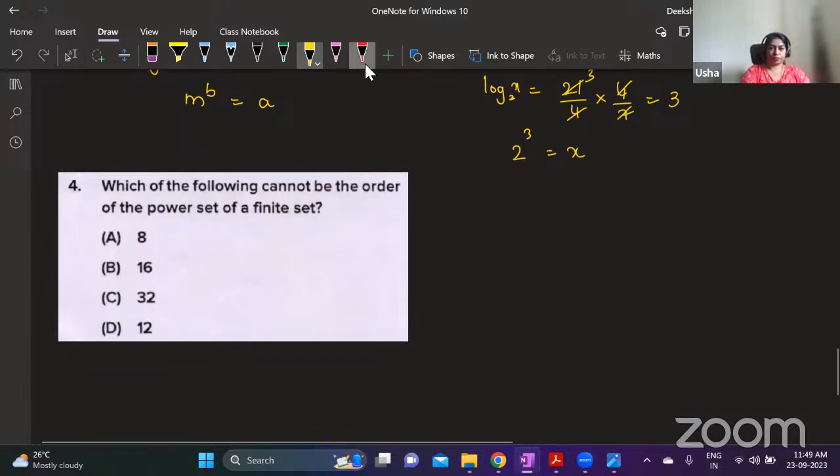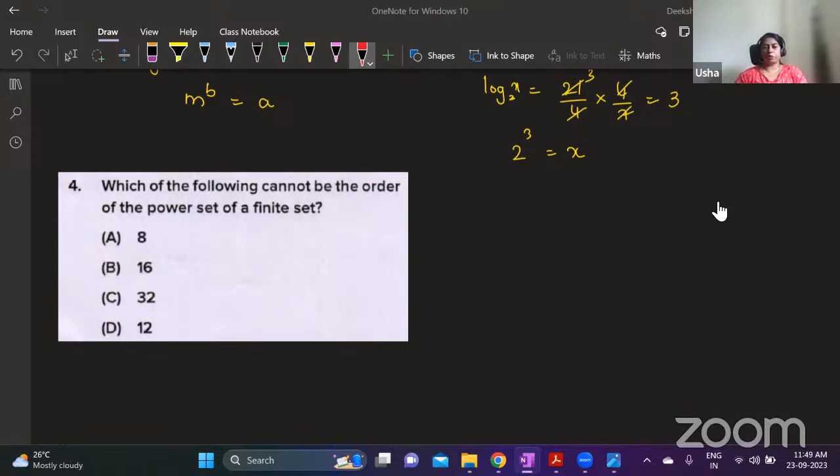Okay. Next, which of the following cannot be the order of the power set of a finite set? Yes, tell me. 12. Okay, why? Order means number of elements.